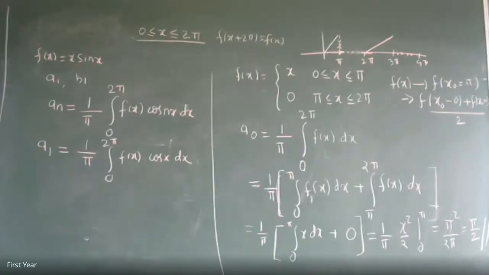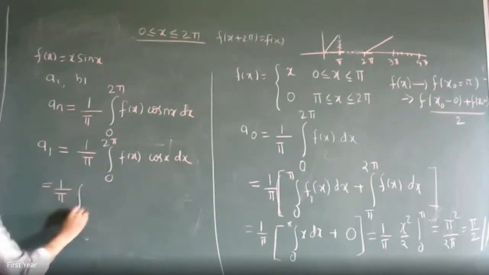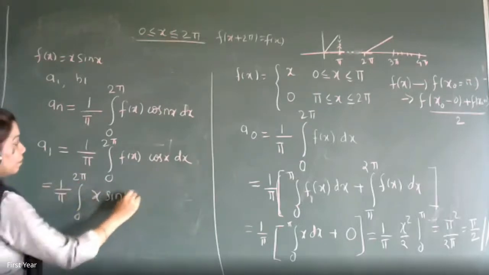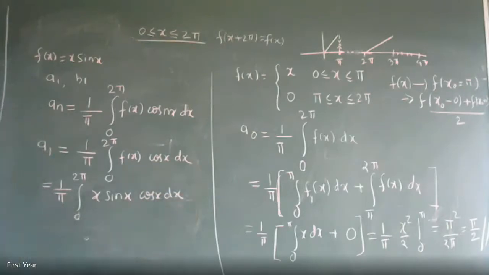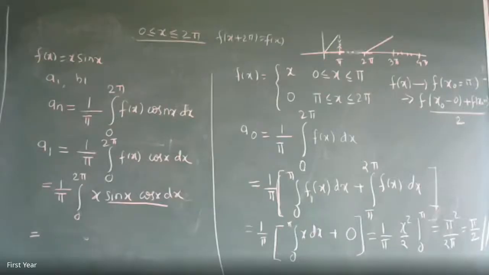Then put the value of f of x. What is the value of f of x? It is x sin x into cos x dx. This integration you have to do. You can see that there are three functions, and I'll use the by parts formula. But for that, first of all, combine sin x cos x. How can you combine sin x cos x? By multiplying and dividing by 2.